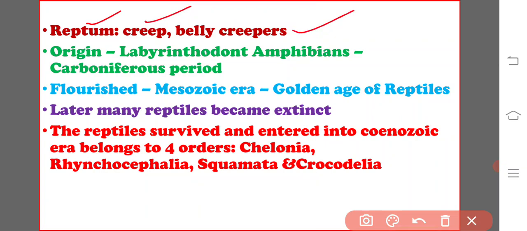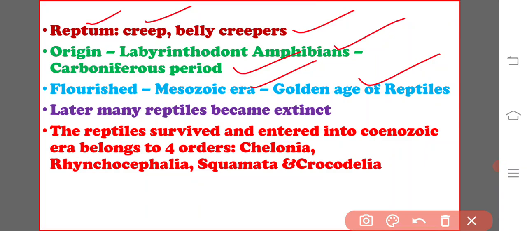They originated from the labyrinthodont amphibians during the late Carboniferous period, and they flourished in the Mesozoic era. Hence, this Mesozoic era is commonly known as the Golden Age of Reptiles. During this age, they flourished and were dominant over all the organisms living in the terrestrial environment.